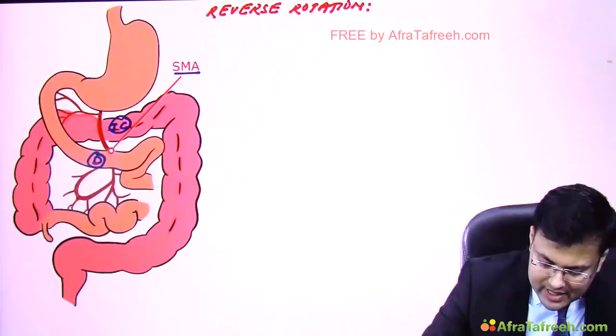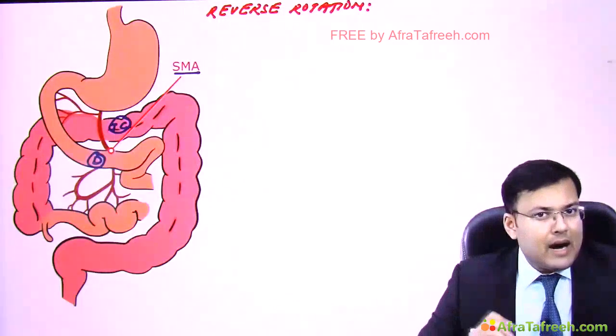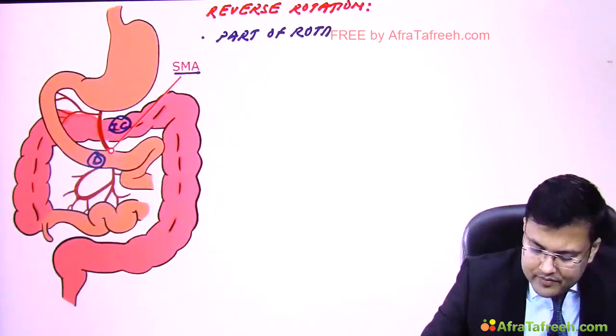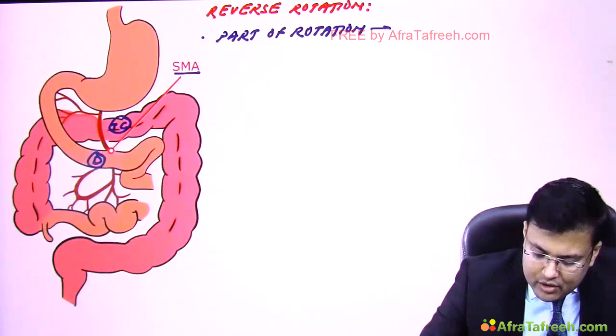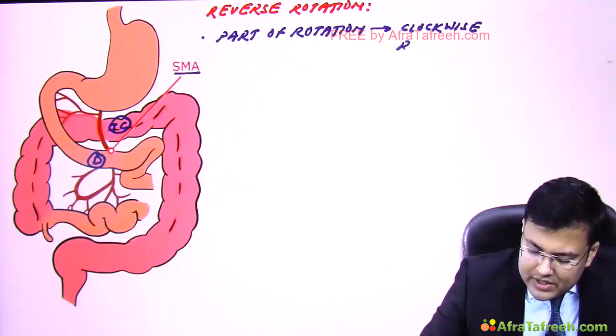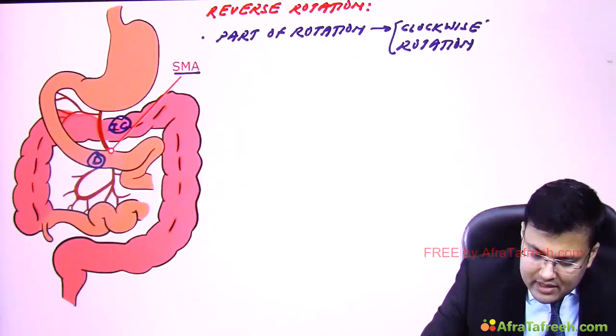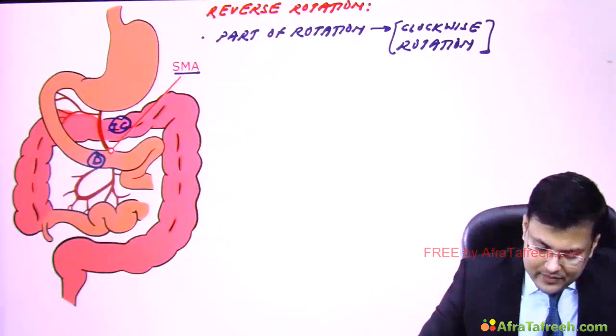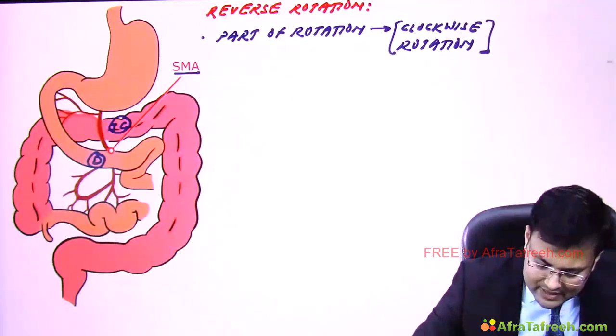Okay, so what happens in reverse rotation? Part of the rotation occurs in clockwise direction. Generally, rotation occurs in anti-clockwise or counterclockwise direction, and how much? 270 degrees. So because of this, what happens? You can see abnormalities.